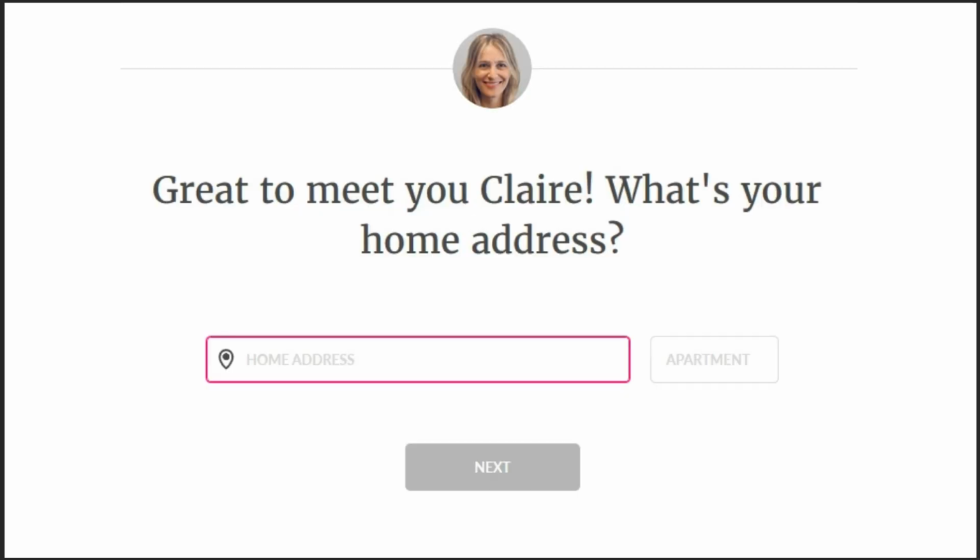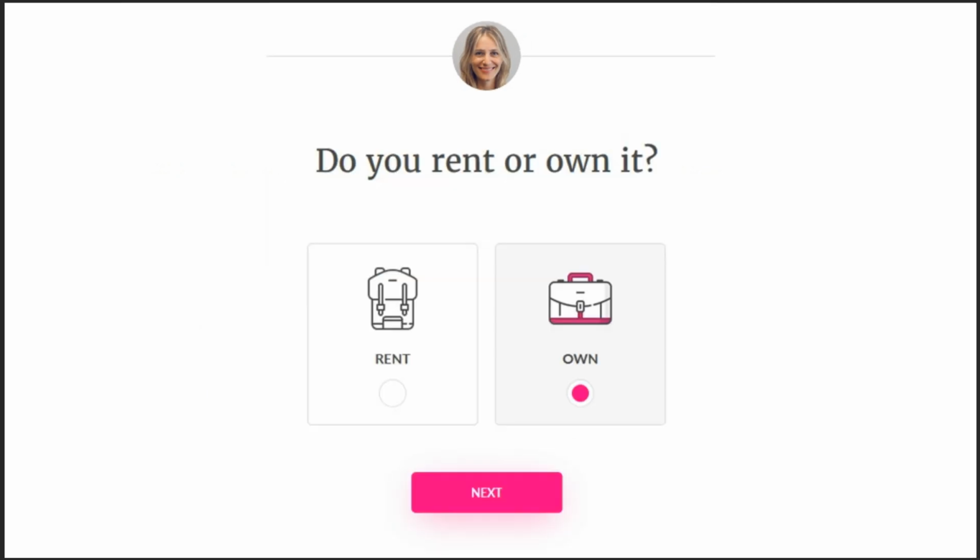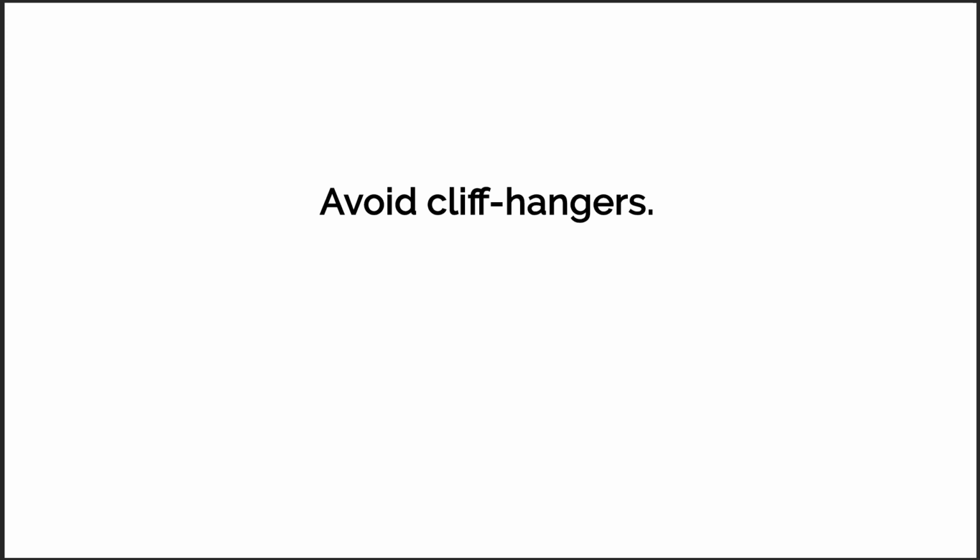Lemonade is an insurance app that uses a sequence of screens so that you only see the information that is relevant to you, for example, renters versus owners, and to keep the steps simple. Avoid cliffhangers. If an error occurs, your copy should tell the user how to fix it or provide a brief explanation.